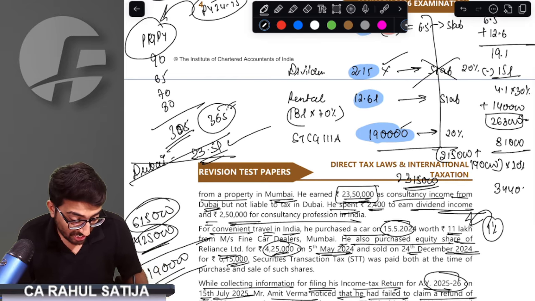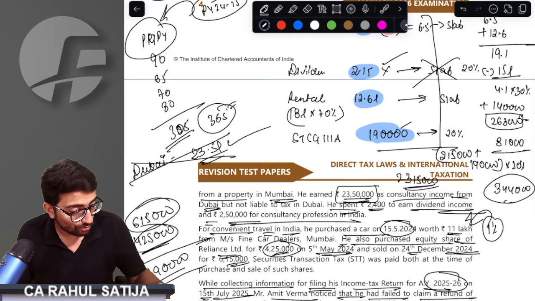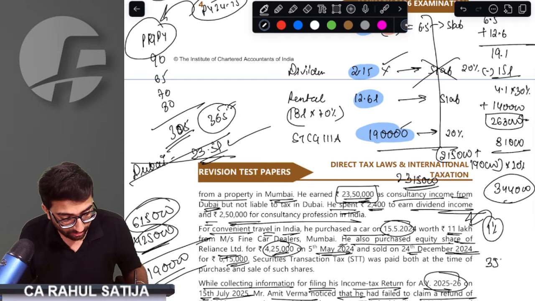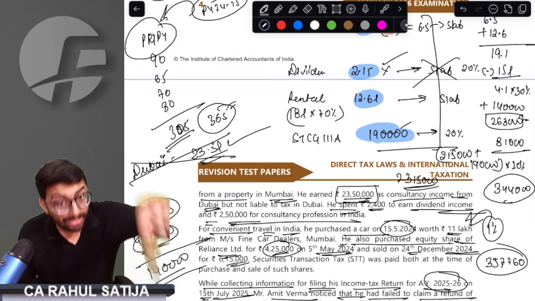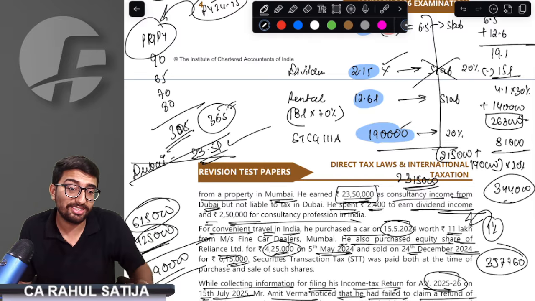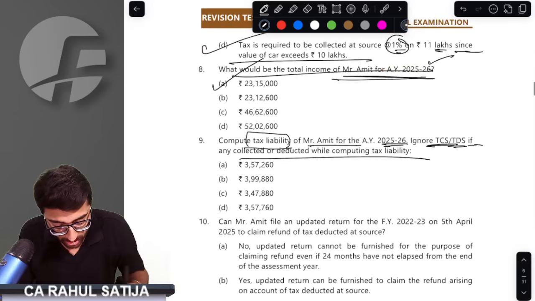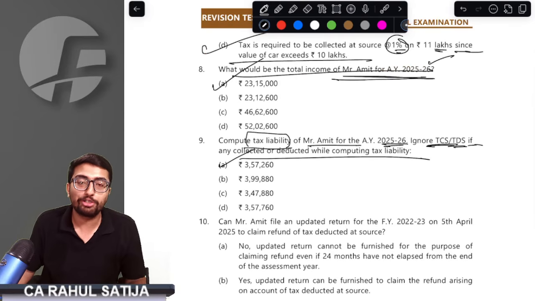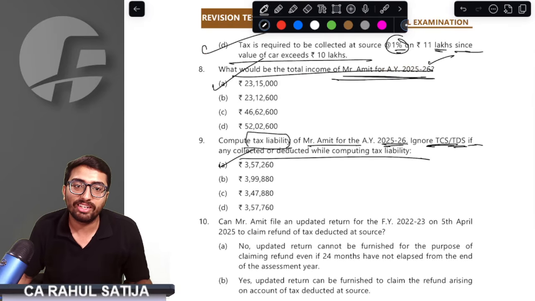344 would be the tax amount, and still this is not the correct answer. You have to add 4% education cess, which gives 357,760. And still there is an issue, because when you see the options, you will see 357,260. It is correct now, but that is not the answer that you got.